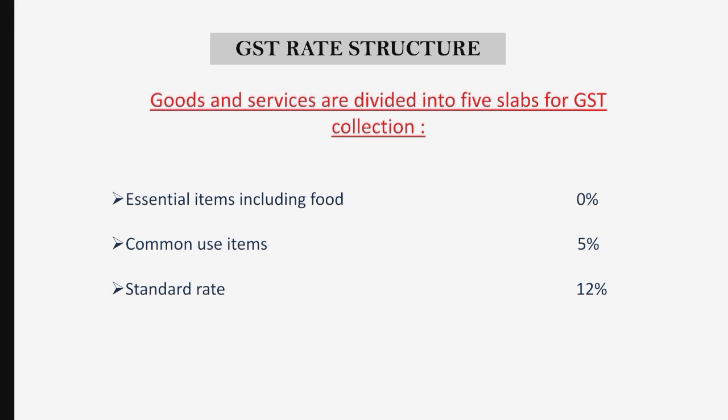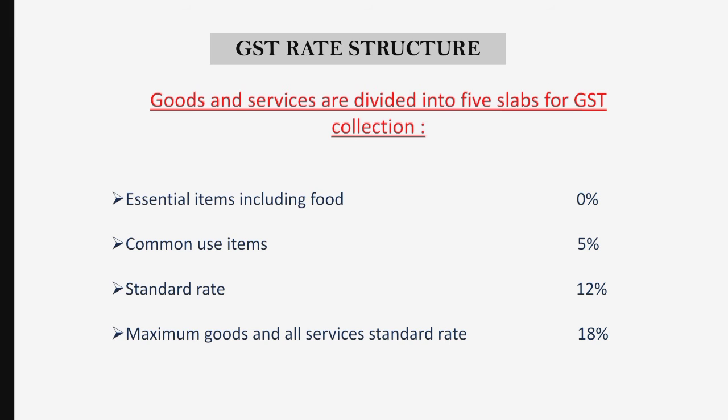Next is 12%. So 12% GST is imposed on the goods like computers, processed foods, etc. Next we have 18% tax rate. So 18% tax rate will be imposed on the items such as toothpaste, soaps, capital goods and industrial intermediaries.